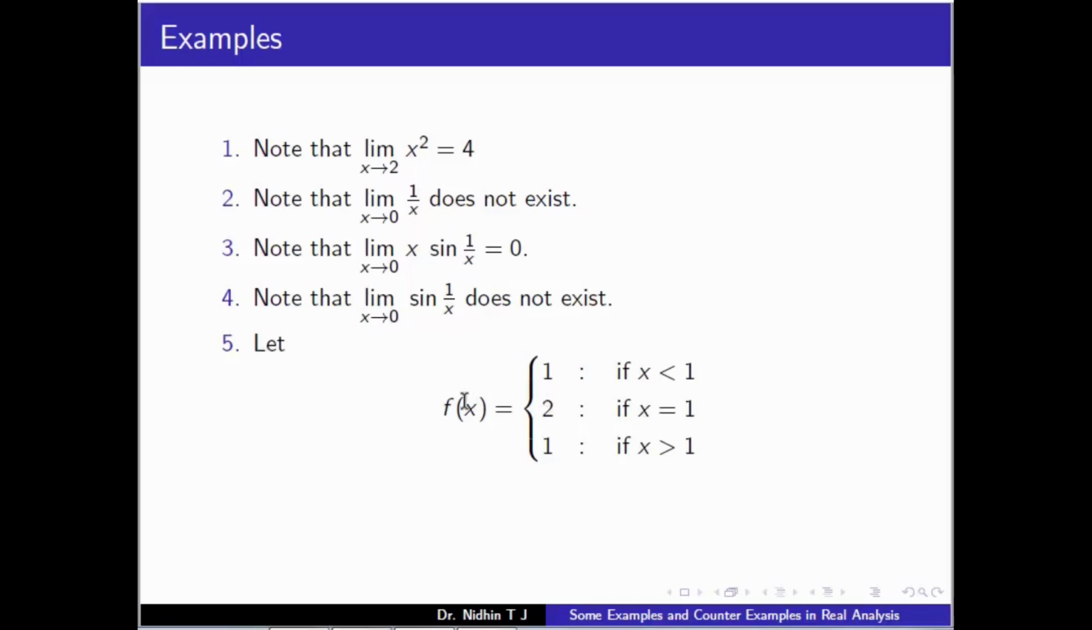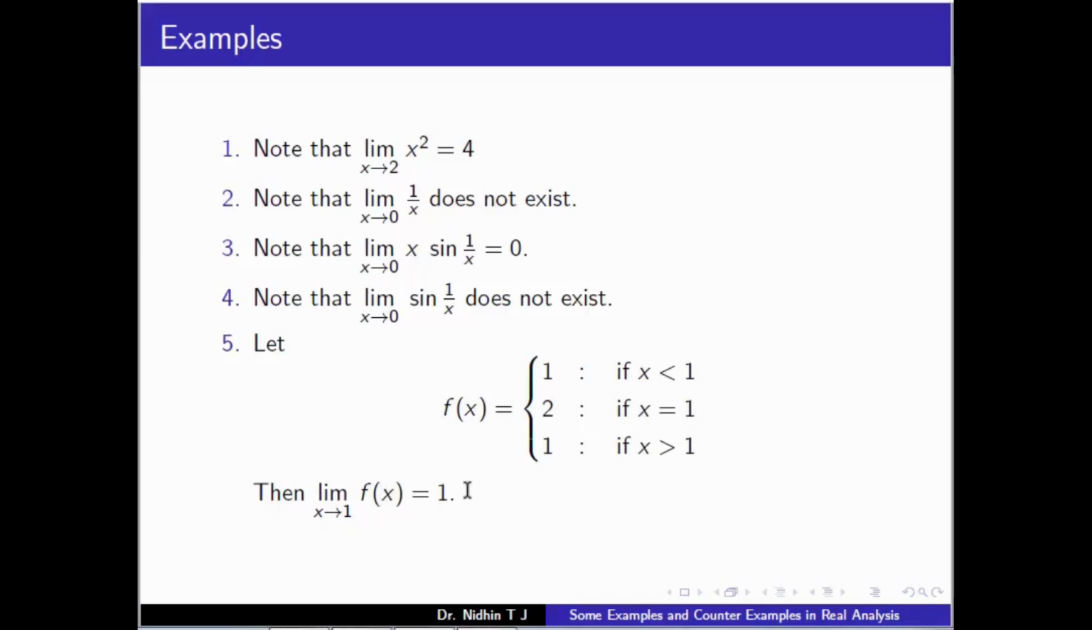Next, consider this example of f of x. At 1 it is 2, and at all other points it takes the value 1. Then as x tends to 1, the value of f of x will tend to 1. Note that in the definition of limit we consider the deleted neighborhood of a. So here we have to consider the deleted neighborhood of 1. At all other points the value of f of x is 1. So the limit is 1. And in this example, note that this limit is not equal to the function value at 1.